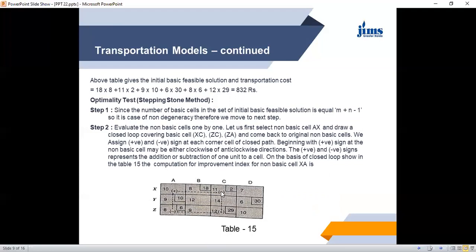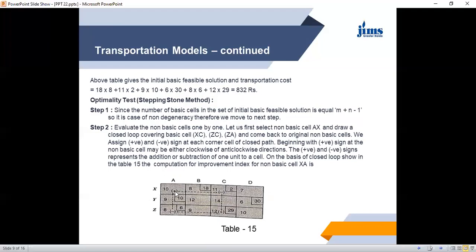This is an occupied cell. Here we can change the direction, but we can go either vertically upward or vertically downward. We cannot go vertically upward because that will be out of the boundary of the transportation table. So we come downward, reach here. Here again we can change the direction by 90 degrees. So we come here. Here it is again an occupied cell. We go upward and reach here. So this is the loop which we have made.